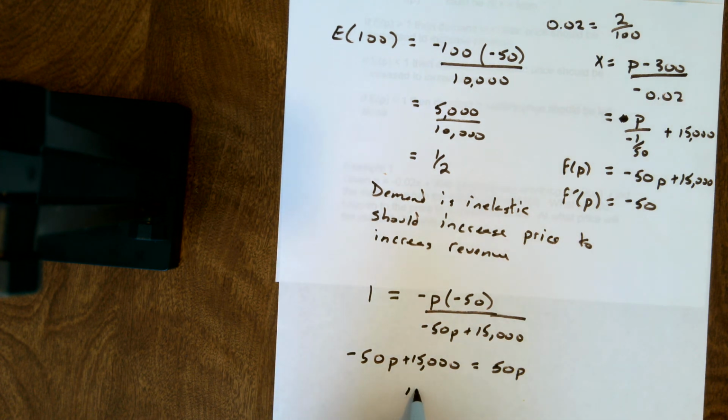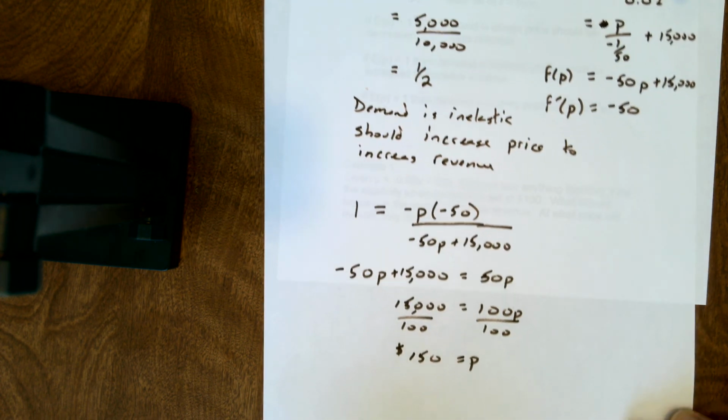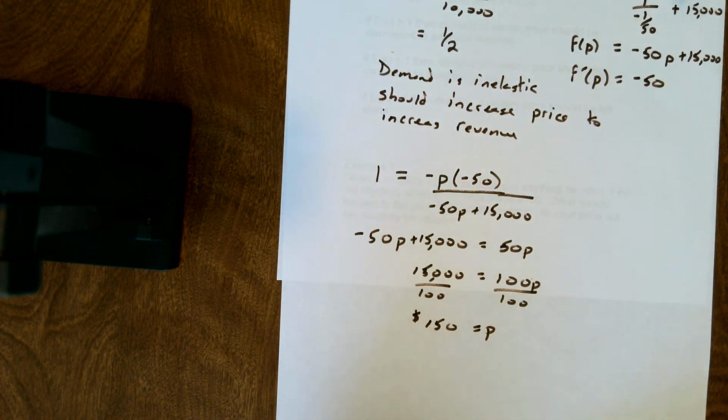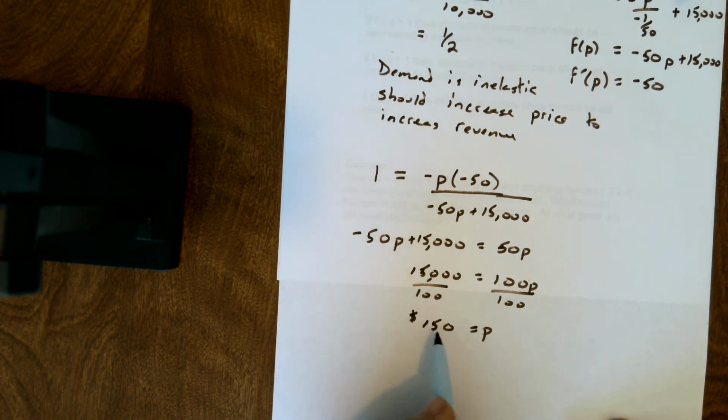Add my 50P over. So I get 15,000 equals 100P. And then divide by 100. So I can go ahead and reduce that, and I end up with $150 equal to P. So at $150, I know that this is unitary.